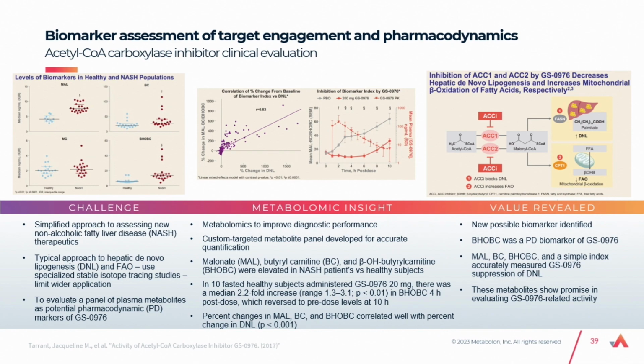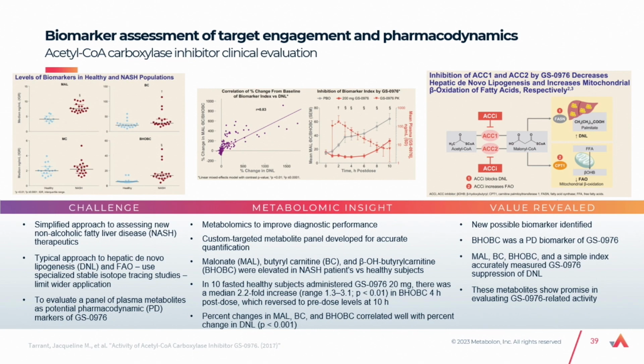And you can see that 3 of these metabolites go up, whereas I think it's butyryl carnitine that doesn't change, but malonyl carnitine and beta-hydroxybutyryl carnitine do increase in NASH relative to a healthy population, suggesting that this represents a good target to go after in terms of treating NASH. So we worked with them to do metabolic profiling on a specific panel of these metabolites to create a biomarker index from these, which is actually a ratio of malonyl carnitine over beta-hydroxybutyryl carnitine.